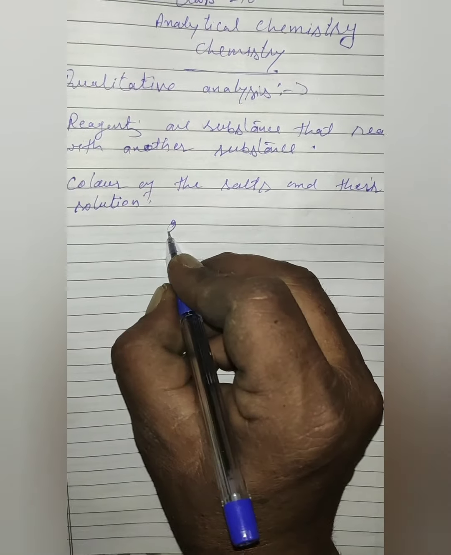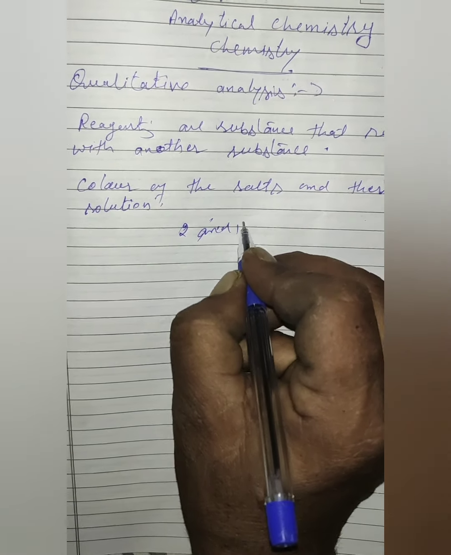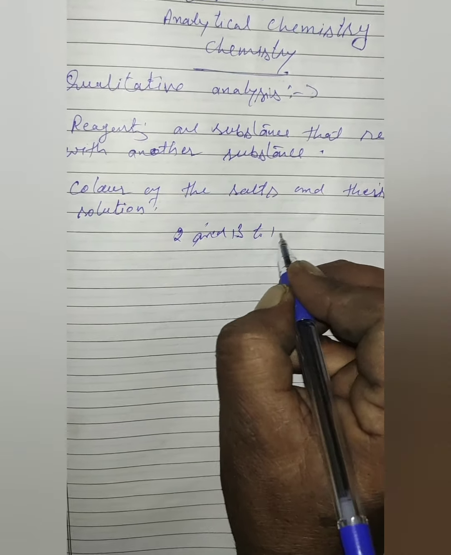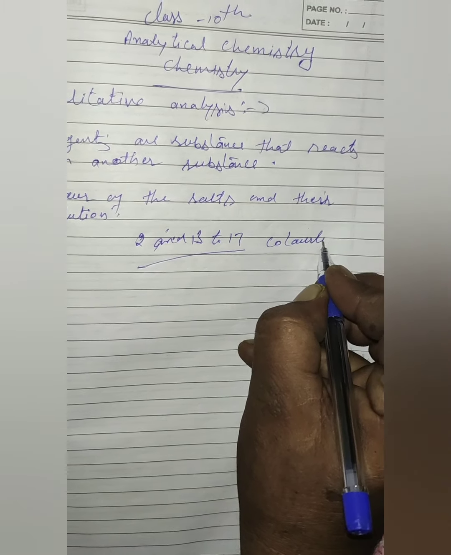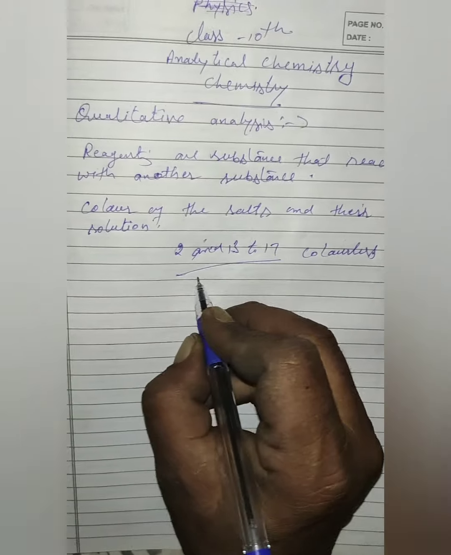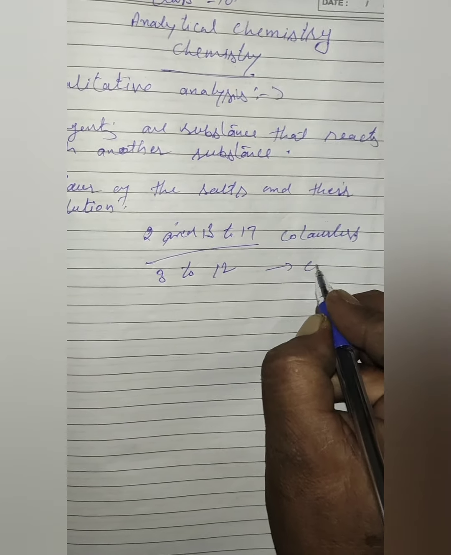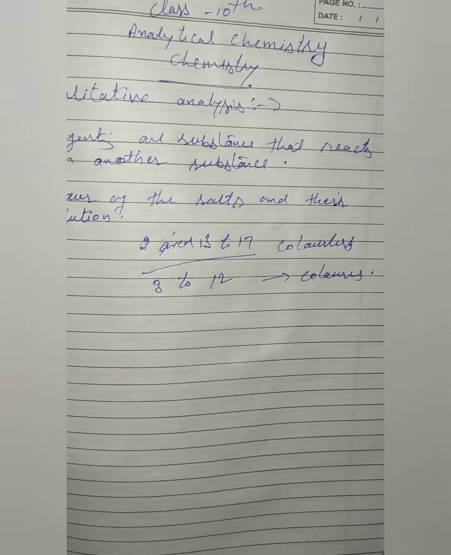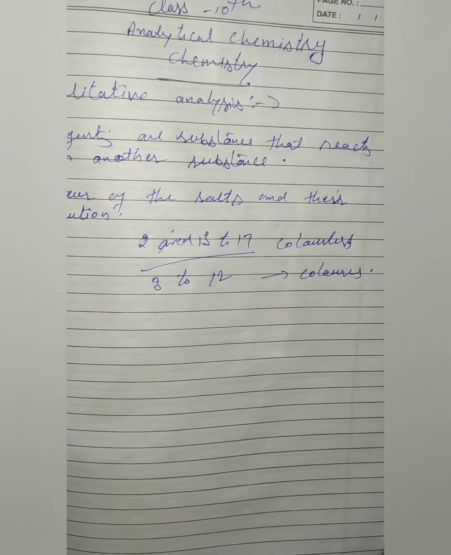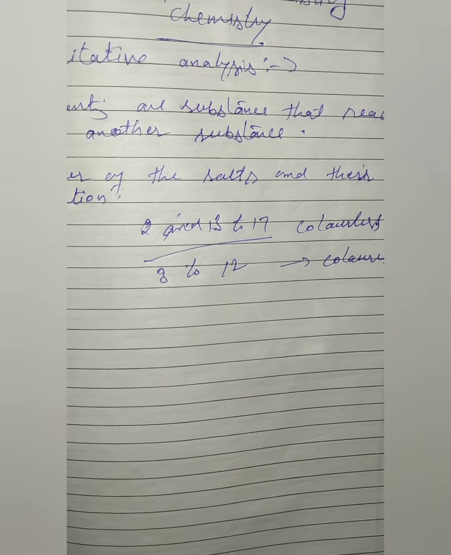Please remember that groups 1, 2, and 13 to 17 are mostly colorless. They have no colors, but substances of groups 3 to 12 are colored. This is the first identification. So different colors of salts help in their identification during qualitative analysis.